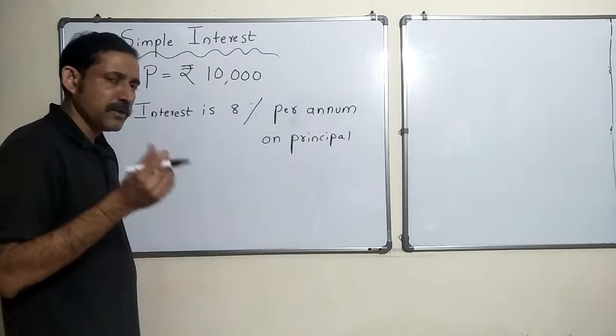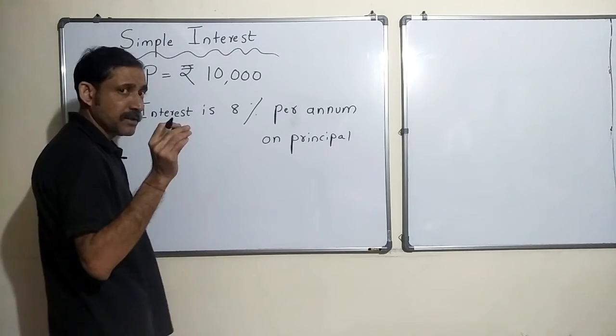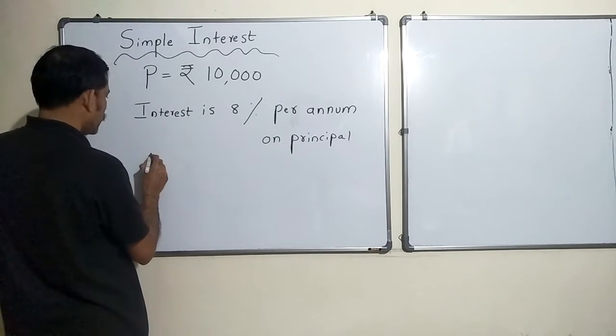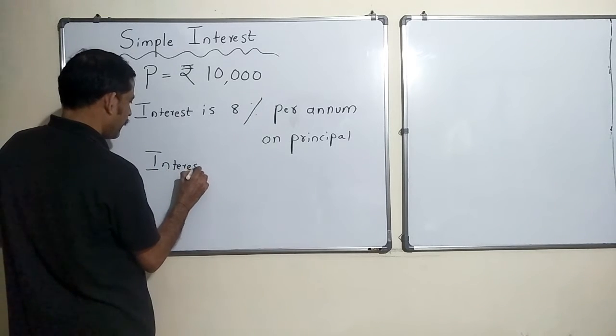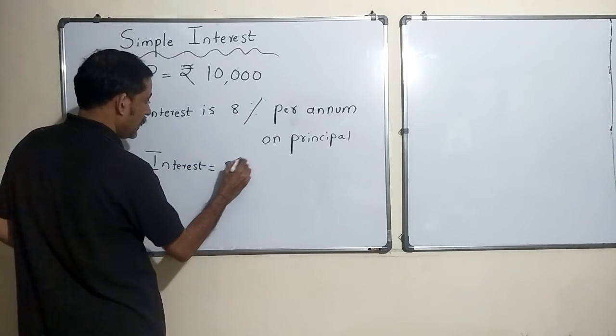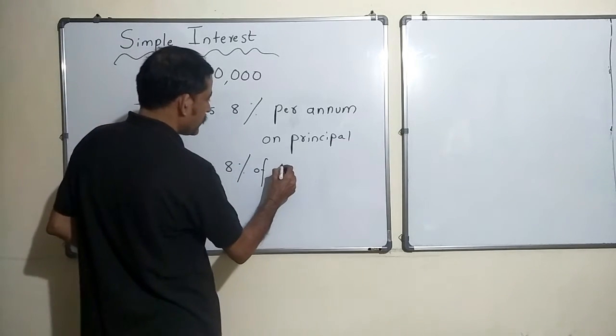Now if I invest 10,000 rupees, how much would it turn out to be? Interest would be 8% of 10,000.